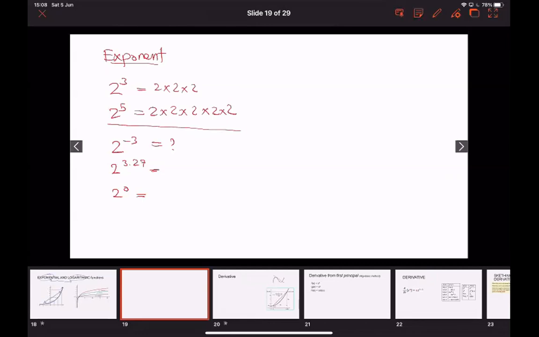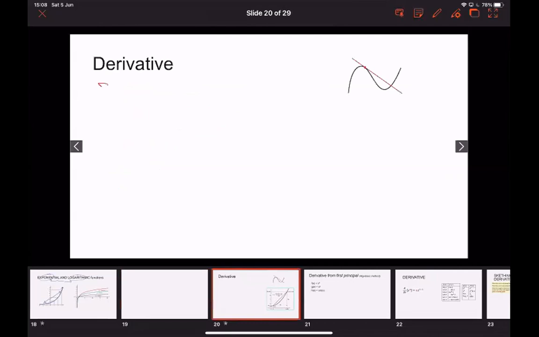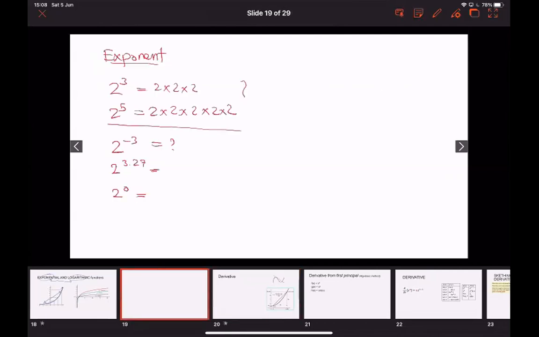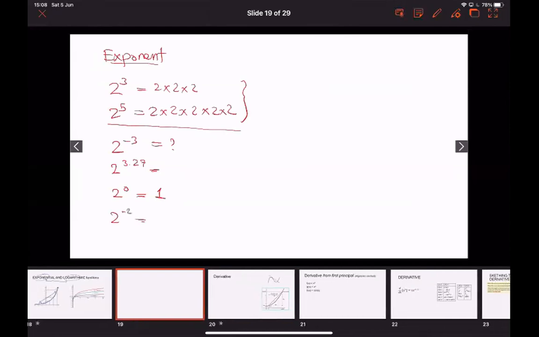So if we define the exponent like these two guys, and how can we define these three things? 2 to the power 0, for example. We know that the value of 2 to the power 0 is 1, but how is that so? How is it 1? Or 2 to the power minus 2, for example?